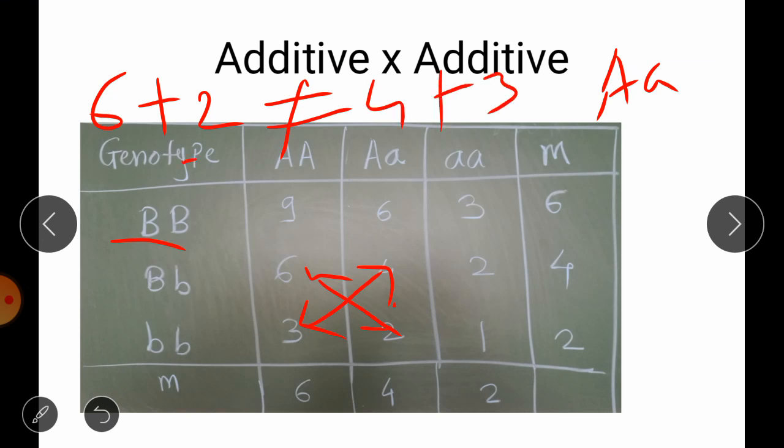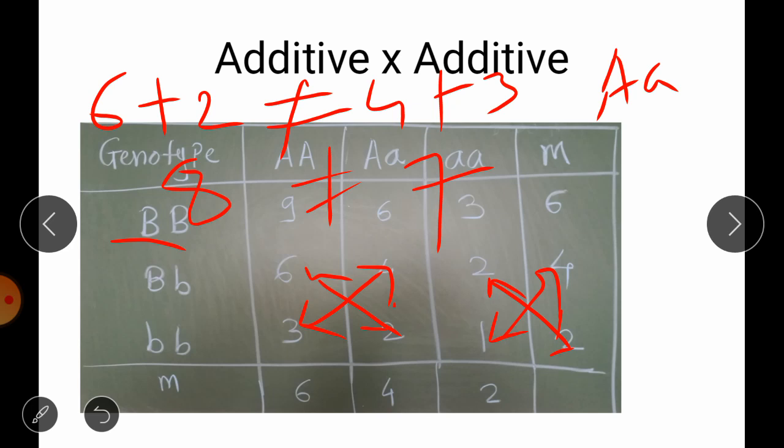So you can see here we will get 8, which is not equal to 7. It means that the A and B genes are interacting with each other. If you take any other diagonal here also, you will see there is no equality. They are not showing equal values, hence A and B genes are having an interaction.